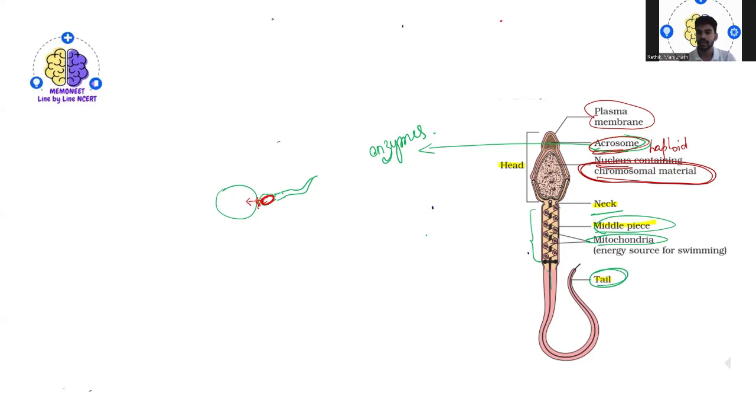At one ejaculation, normally around 200 to 300 million sperms are released. So at every ejaculation you will see 200 to 300 million sperms released. That is what normally happens in a normal person.